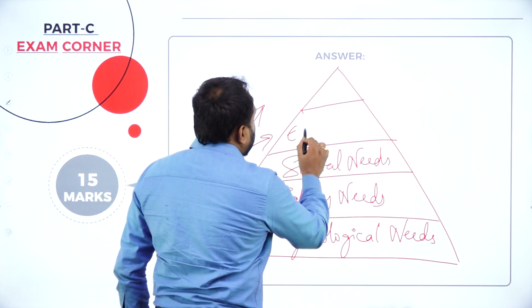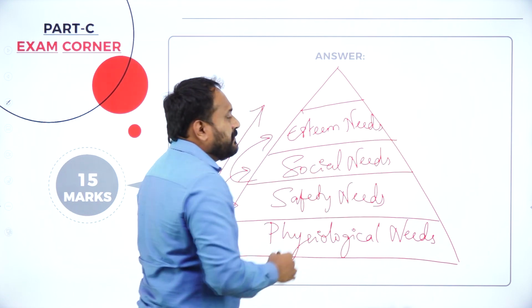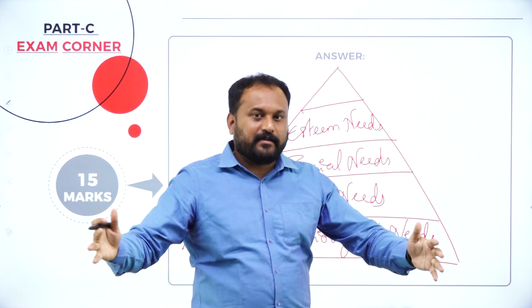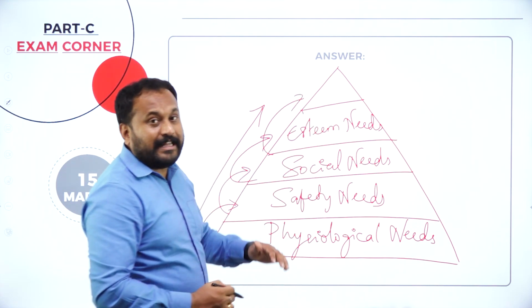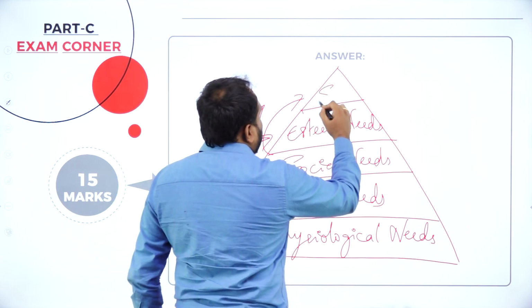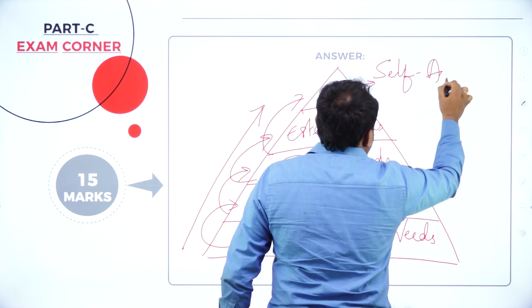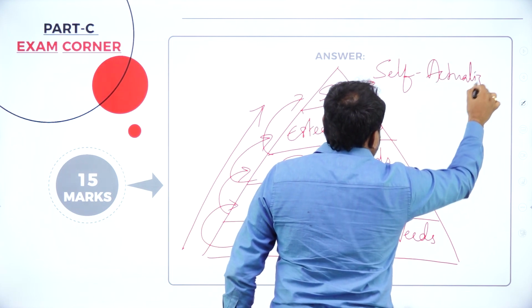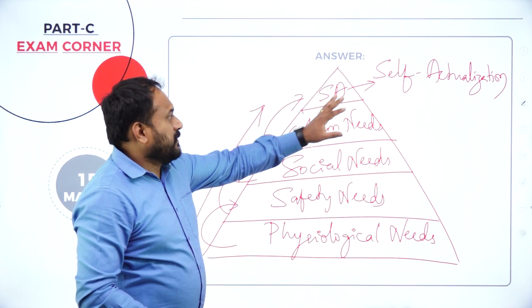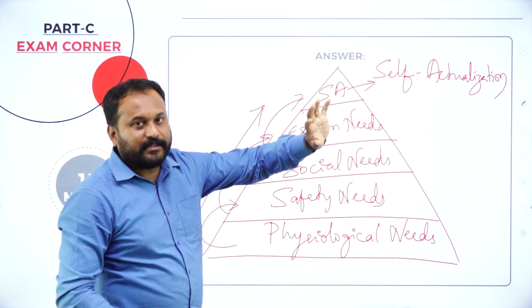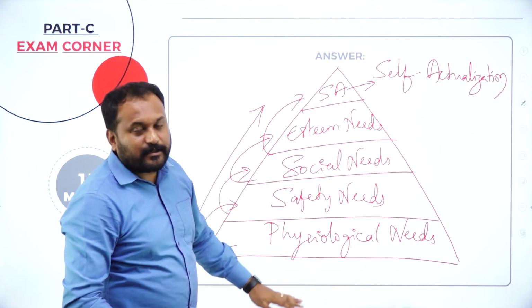After social, they go with esteem needs. The word esteem means very big, right? The big luxury needs. After esteem, again, they go to the next level, that is called self-actualization. Self-actualization means they will be the best of the best person in their field. So this is called Maslow's hierarchy of needs.